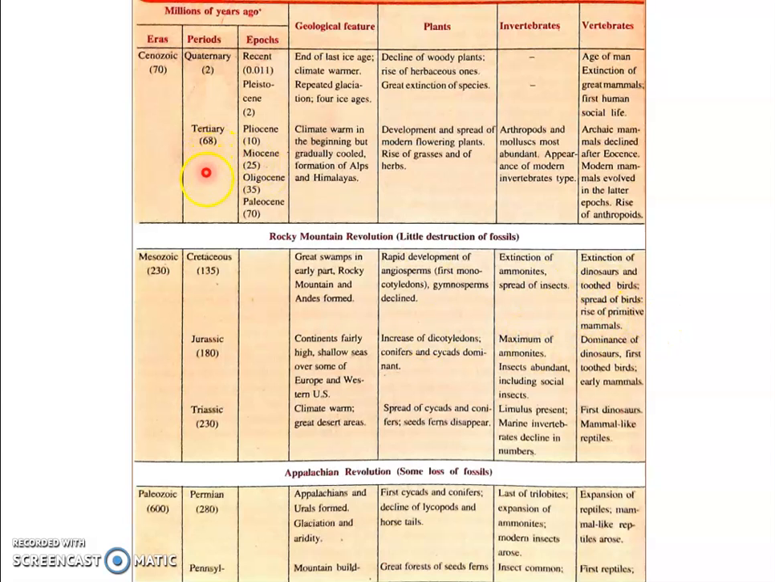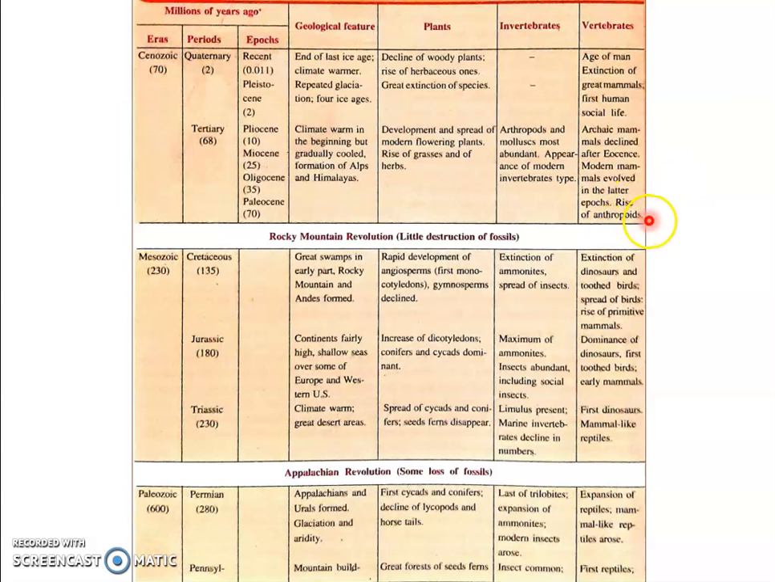So here you can see after the Cretaceous period, the Cenozoic era started, and the ancient period was the tertiary period. During the tertiary period, it was further divided into epochs: Paleocene, Oligocene, Miocene, and Pliocene. And during this period, the archaic mammals declined after Eocene, and modern mammals evolved in the latter epochs.